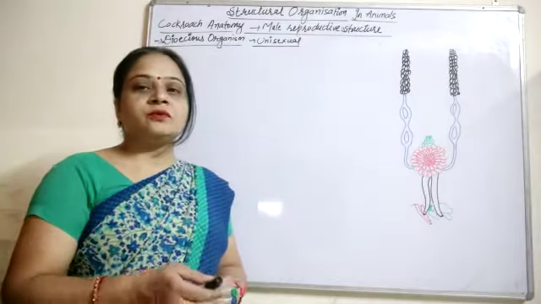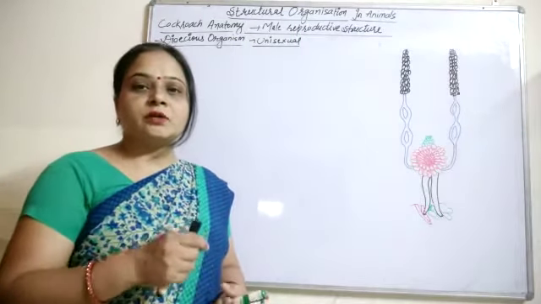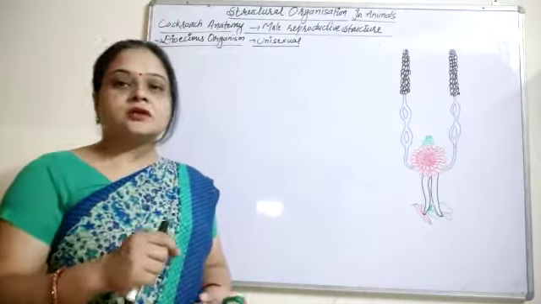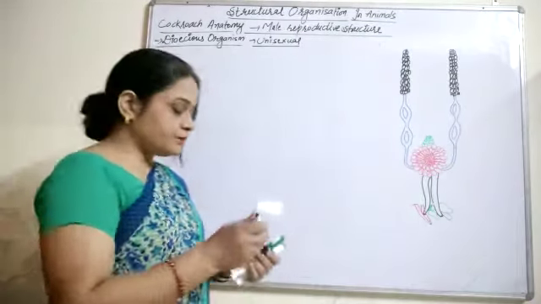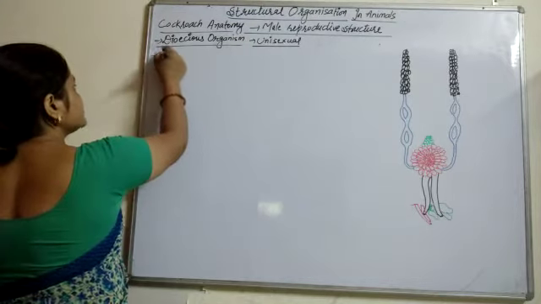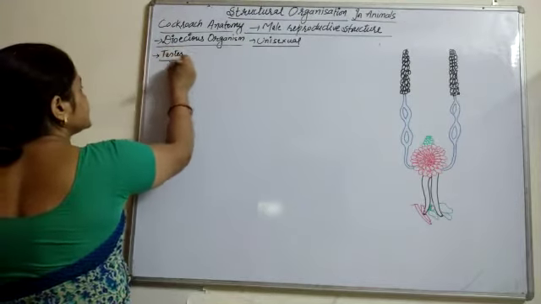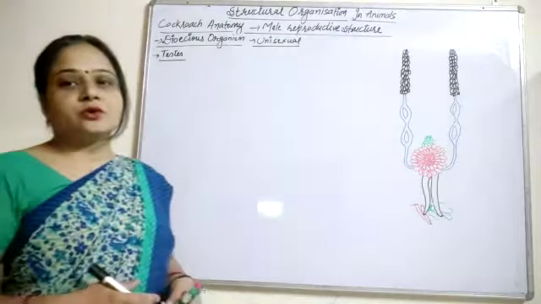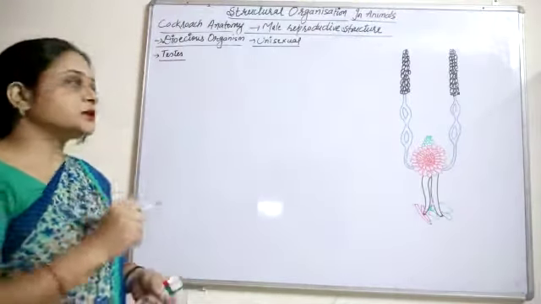First of all, we have to write the reproductive parts, meaning the organs of the reproductive system. First, testes are present in the cockroach's body. Then what about the testes?